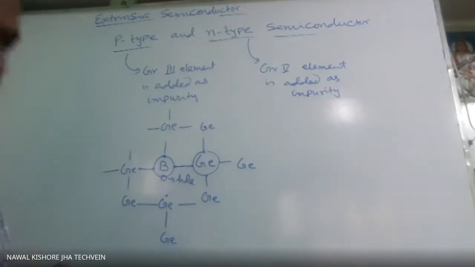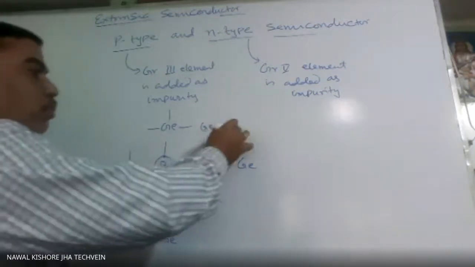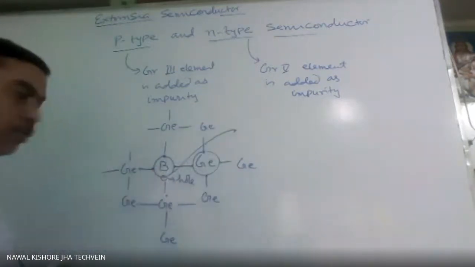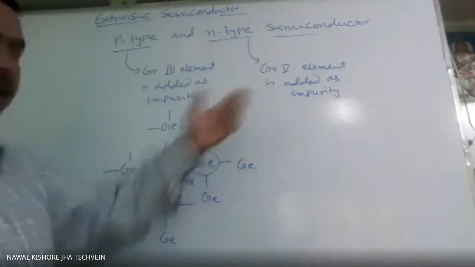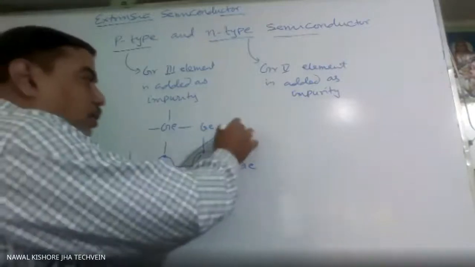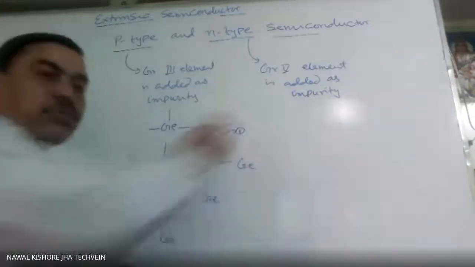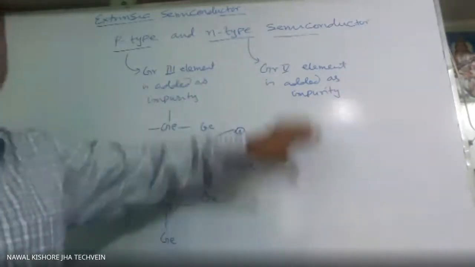What will be the result? An electron from somewhere else will come here and this hole will go there. Then only this covalent bond will form. Now this hole is free. Now this hole has to come to this place. Now it will attract an electron from some other place. So this hole will also start moving within the sample.